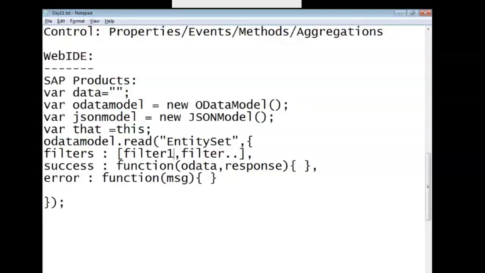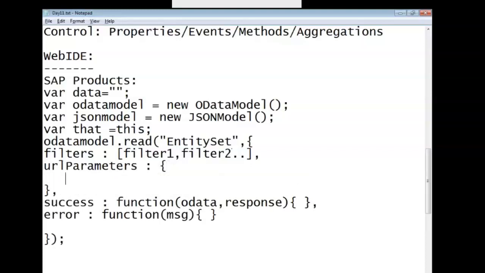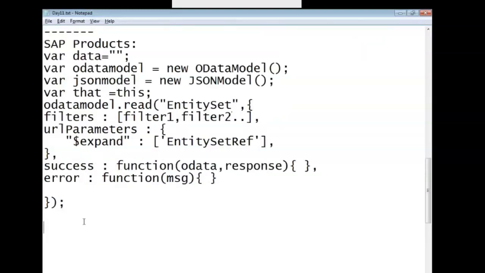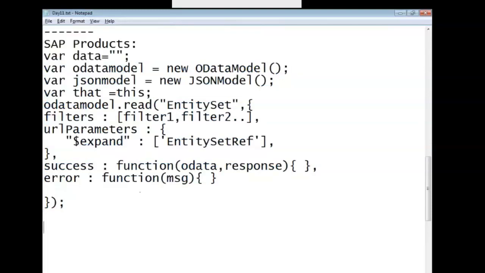Then, to have the reference entity sets data, we had used the expand URL parameter, $expand, with the entity sets there. Entity set referenced. Any number of entity sets you can make use of. Fine. So with this, we have implemented different filters using the buttons and using the drop down controls, the select control.